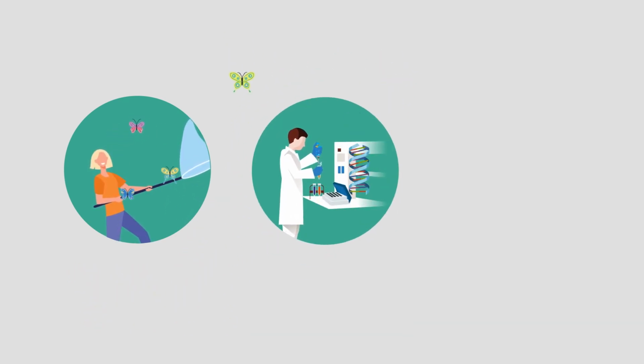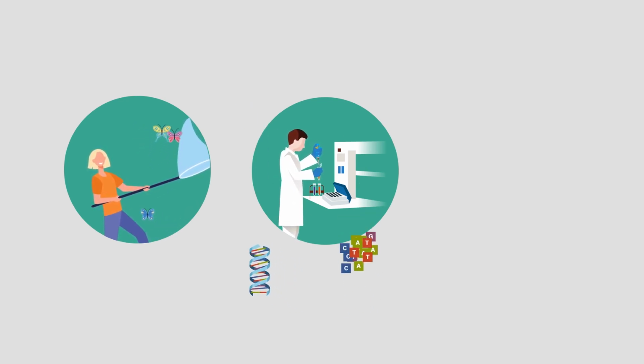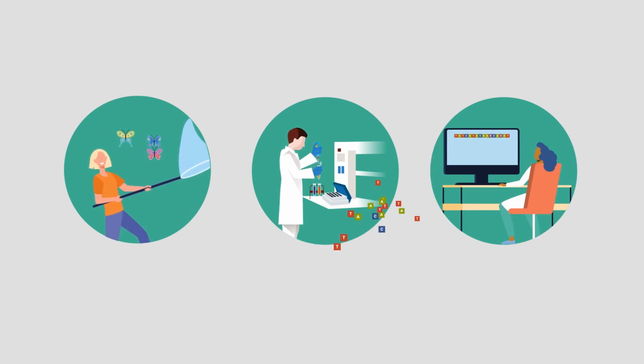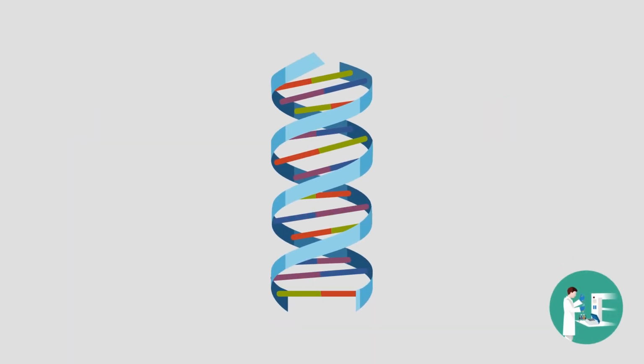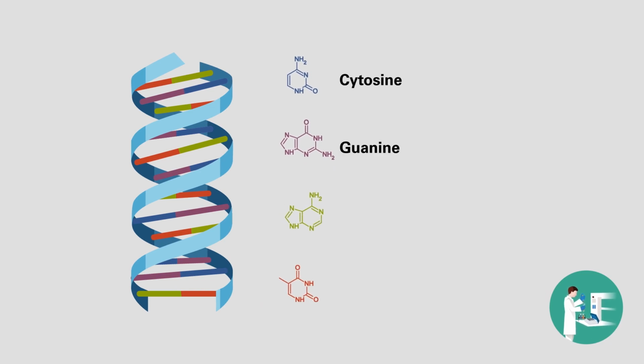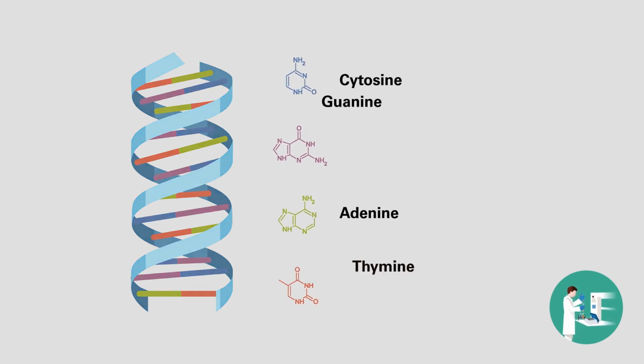We extract their genetic material, deoxyribonucleic acid, or DNA in particular, sequence it in the laboratory, and these sequences, which define to some extent the organism's characteristics, are explored using bioinformatic analysis. DNA is composed of 4 nucleotides: cytosine, guanine, adenine, and thymine.